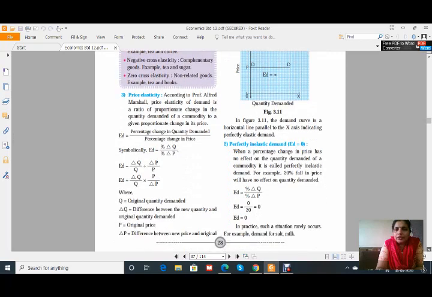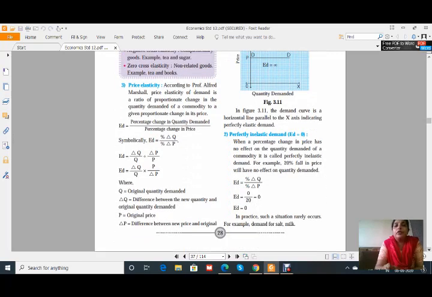Now the next one. For this question, it is asked, I think, as choose the correct option: for the perfectly elastic demand, the demand curve DD is parallel to x-axis, y-axis, and other two options are there. So you should tick the parallel to x-axis.